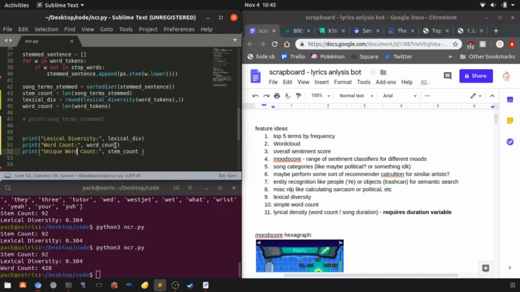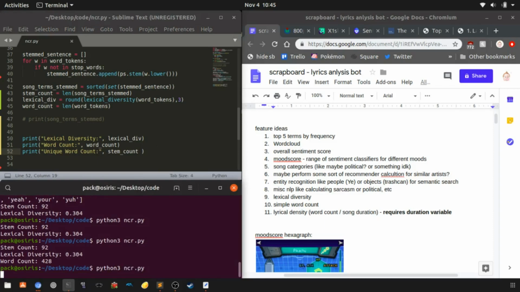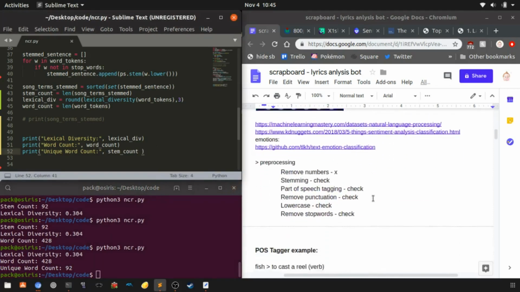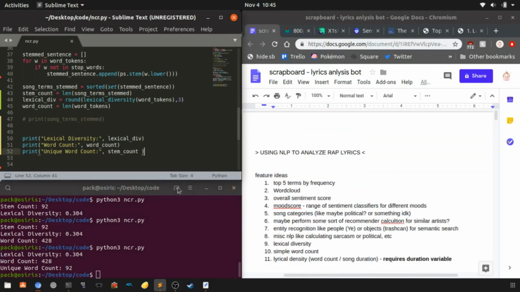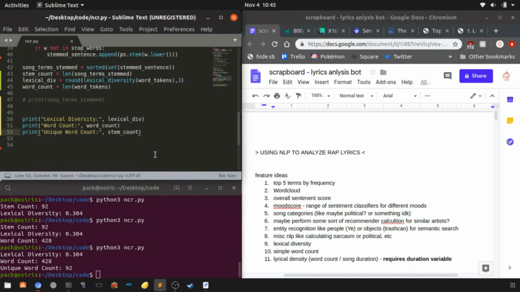Now, that term is actually not necessarily a perfect description of what this is, because when we do the stemming, we're actually taking different words and reducing them down to the same one. So it's not necessarily proper to say that they're unique, because when you take the stem of a word, technically it's not the exact same.